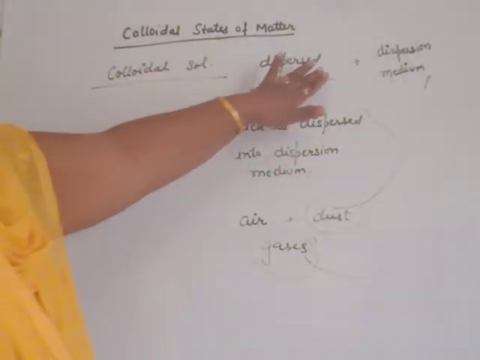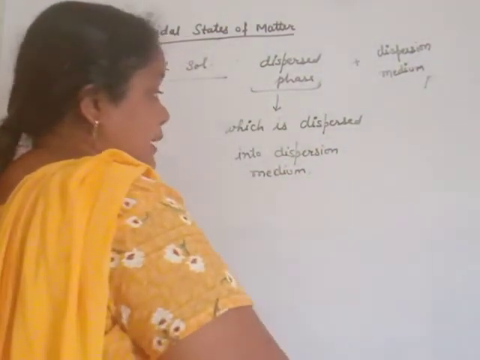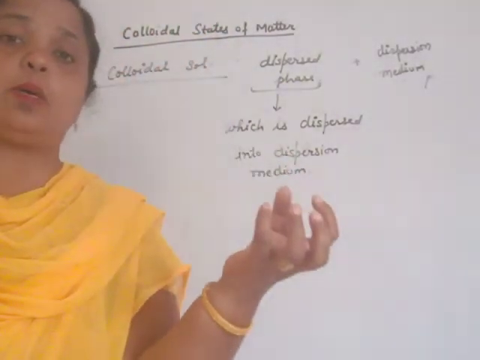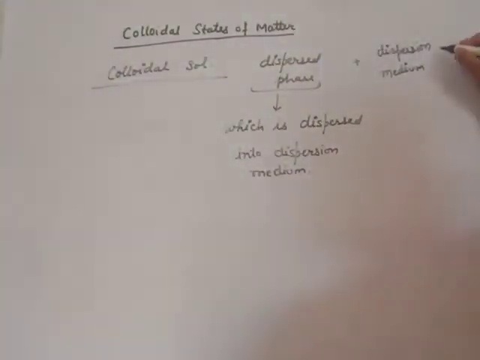The dispersed phase is the substance which is dispersed in the dispersion medium. That means the dispersed phase is used in less amount. And the dispersion medium is the medium in which the dispersed phase is dispersed. That is used in large amount, just like solvent.